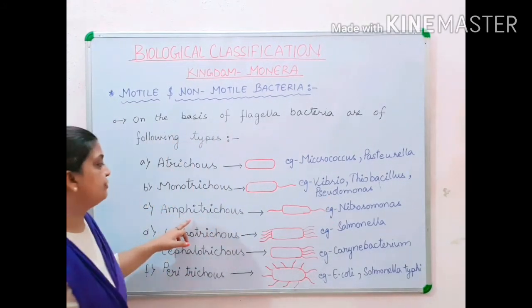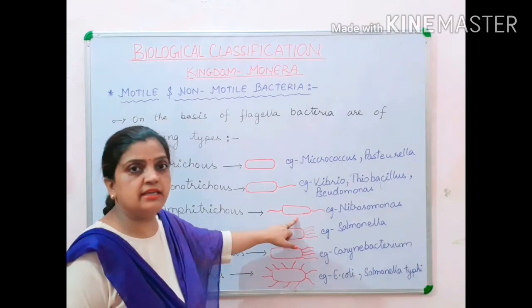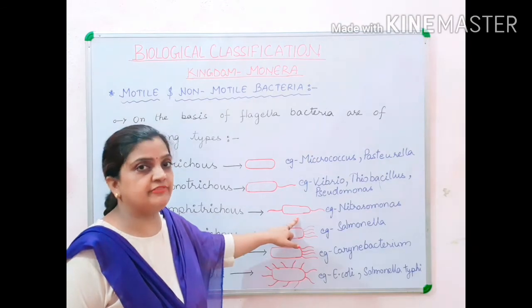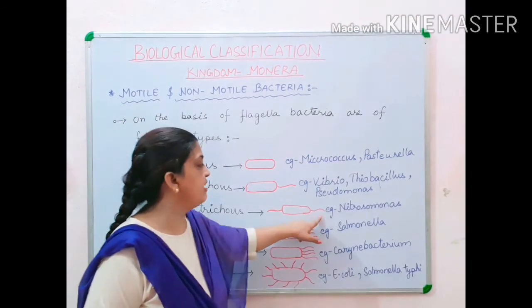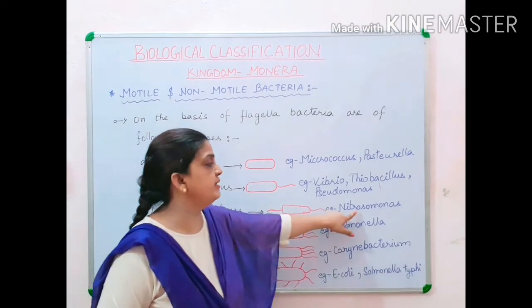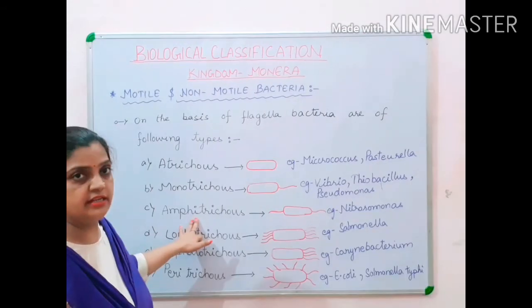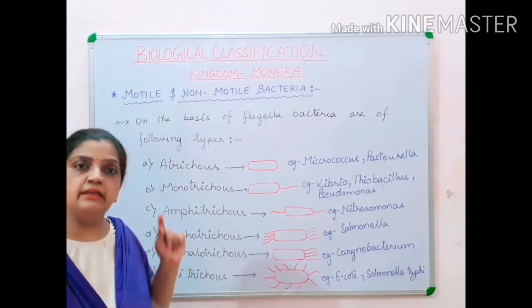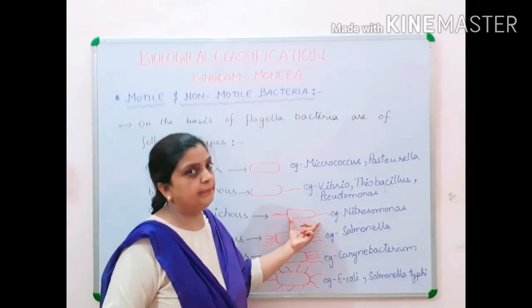Now children, moving to amphitrichous bacteria. In the diagram you can see that a single flagellum is present but on both the ends. One flagellum is present on both the ends, and an example for it is Nitrosomonas. So amphitrichous is a bacteria where a flagellum is present on both the ends of the bacteria.